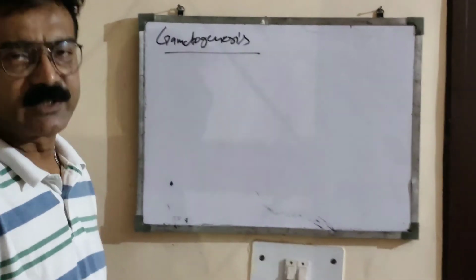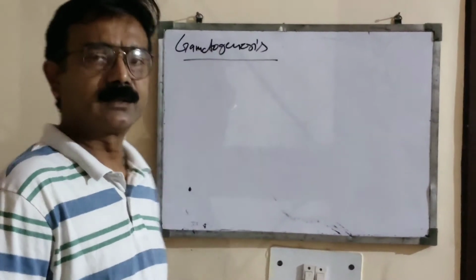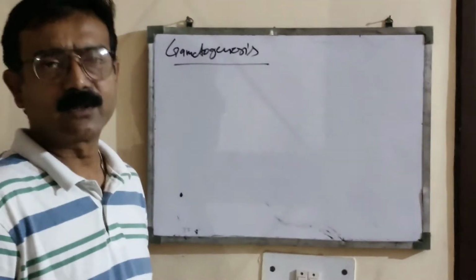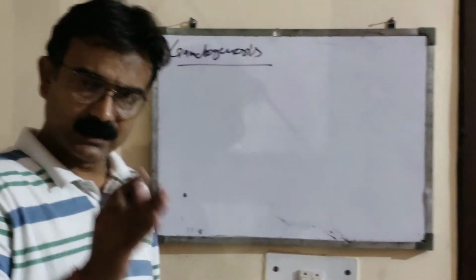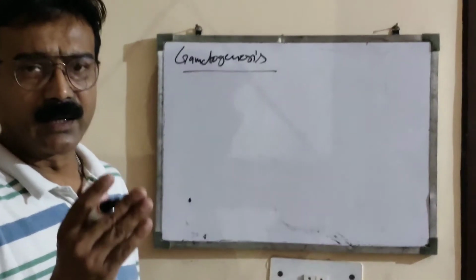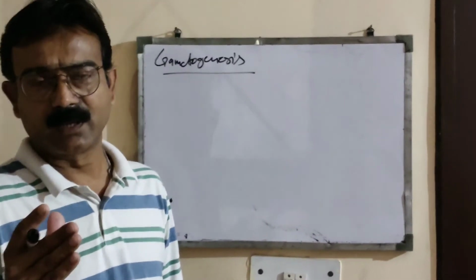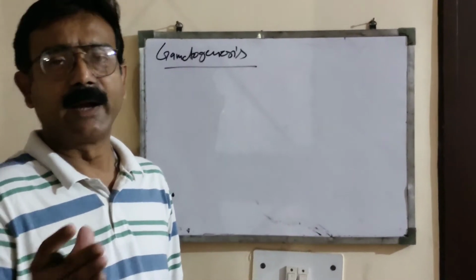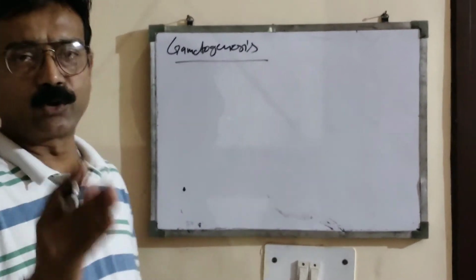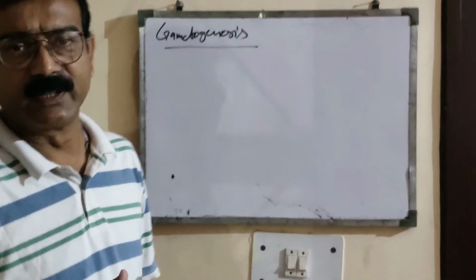So students, today we will start our next topic of the chapter human reproduction. It is gametogenesis. Gametogenesis, the synthesis of gamete, is gametogenesis. Means like male germ cells produce male gamete by the process spermatogenesis, and female germ cells produce female gamete like egg or ovum by the process of oogenesis.